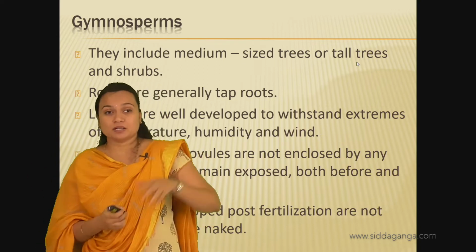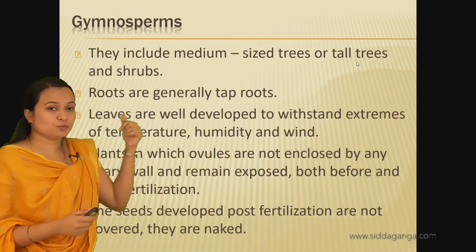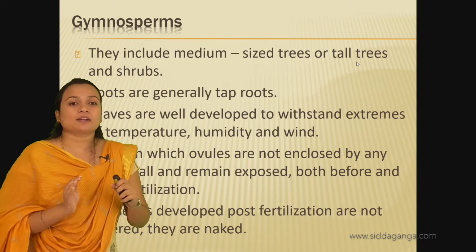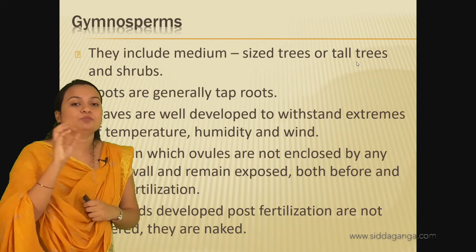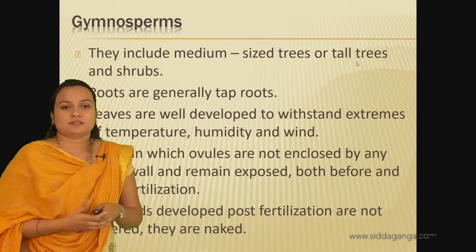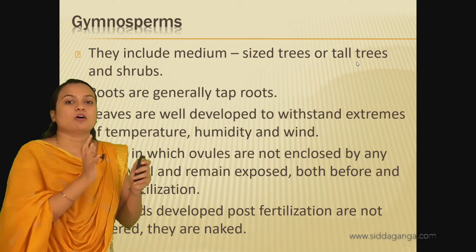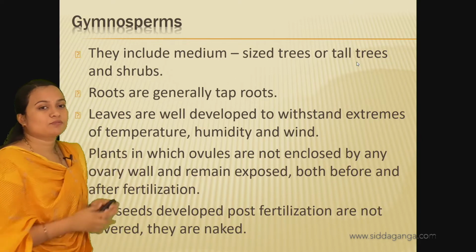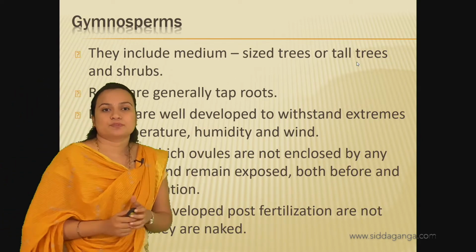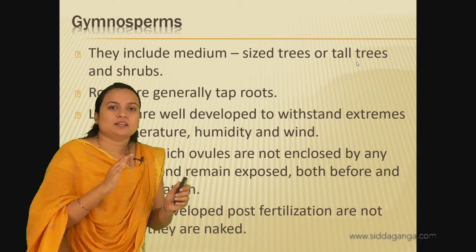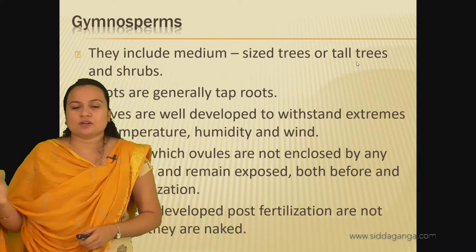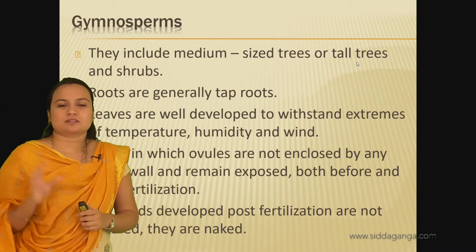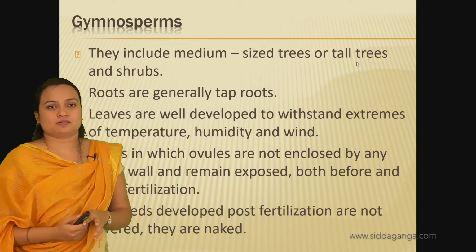But here in the gymnosperms, the organisms are medium sized trees, somewhat tall, not very much, some tall trees and shrubs. Okay, so here again you can see some more development, some more advanced characters, right?